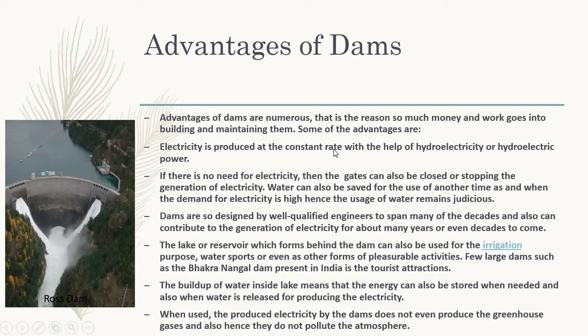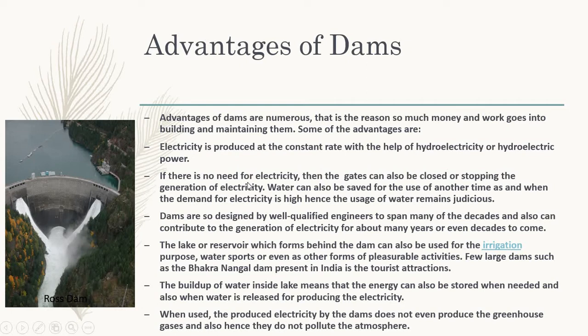Electricity is produced at a constant rate with the help of hydroelectric power. See, we are able to produce electricity with the help of the water that is collected in the dam. Hydroelectricity means electricity generated from water. So this dam is used for generating electricity, that is hydroelectricity.